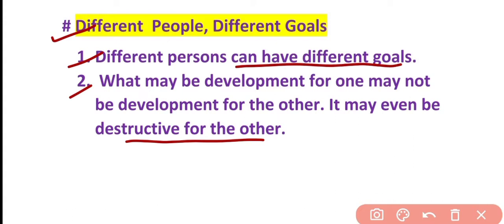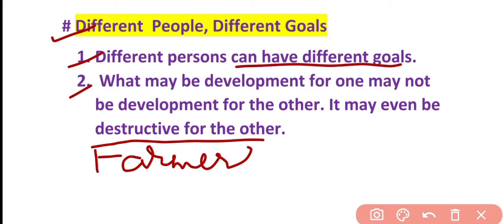We can take many examples. For a farmer, his developmental goal can be that he wants to sell the crop at maximum rates. So this could be the developmental goal for the farmer. We can take more examples. Suppose a tribal community is living in some area, and in that area dams are going to be constructed. This is going to disturb the whole life of this tribal community. They will not be happy with this, but other people will be happy because their electricity problem will be sorted out. So this can be the developmental goal for people, but for the tribal community, the developmental goal can be that the dam should not be constructed.